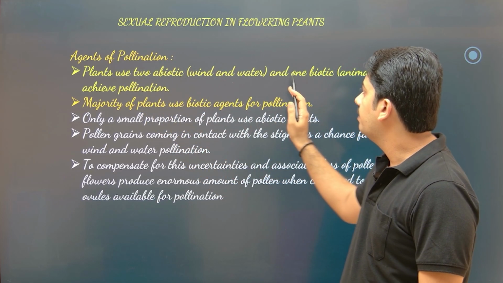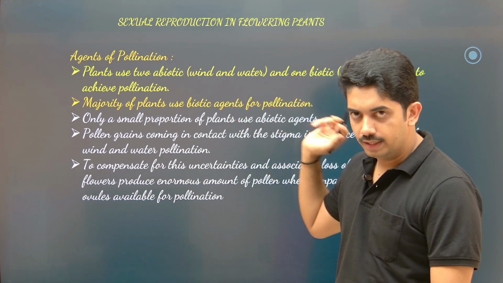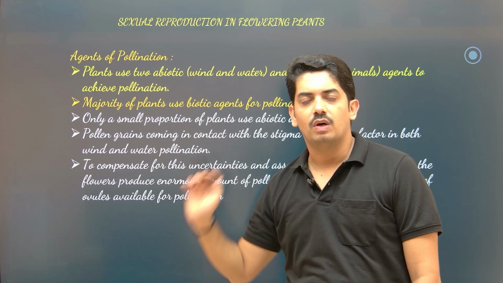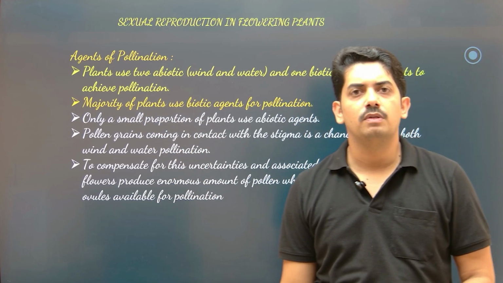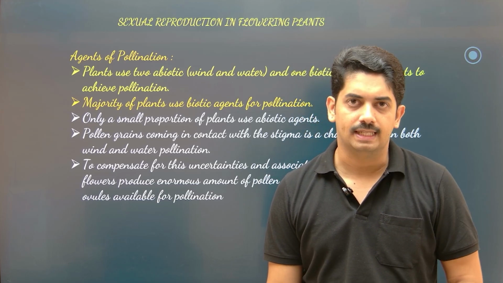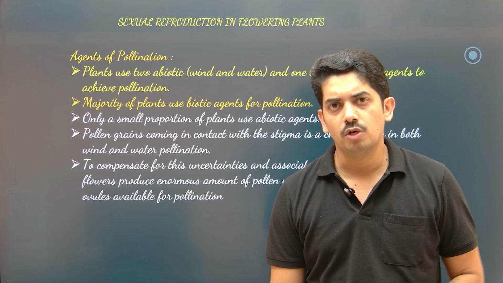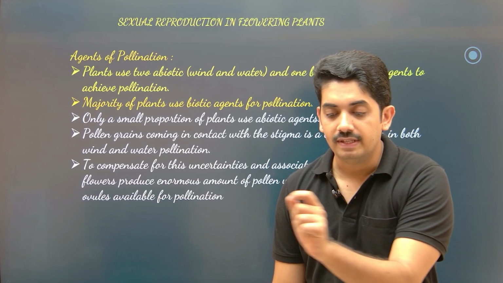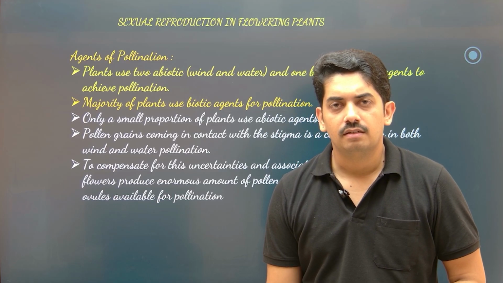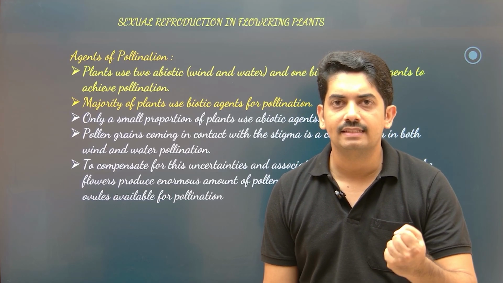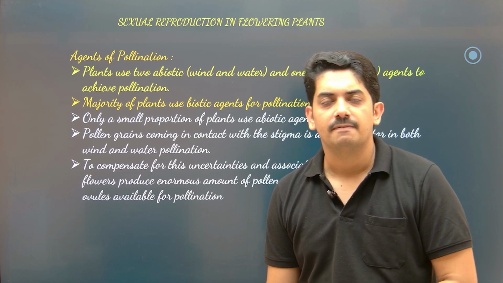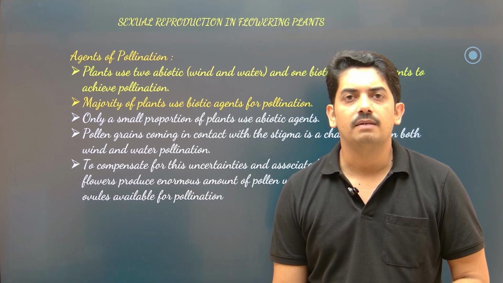Plants use two abiotic factors, wind and water, and one biotic factor, that is animals, to achieve pollination. Pollination is a very beautiful process. In early morning, just visit your garden and observe the activity of insects. If you observe butterflies, they specifically visit certain plants and take a reward from the flowers, the nectar. At the same time, when they visit different flowers, they bring about pollination.